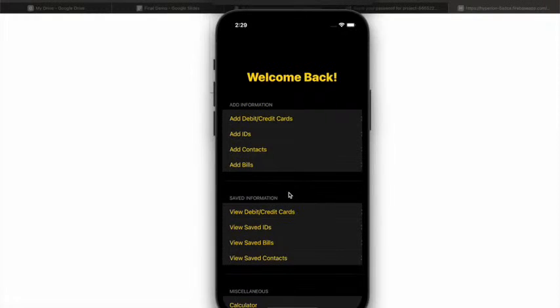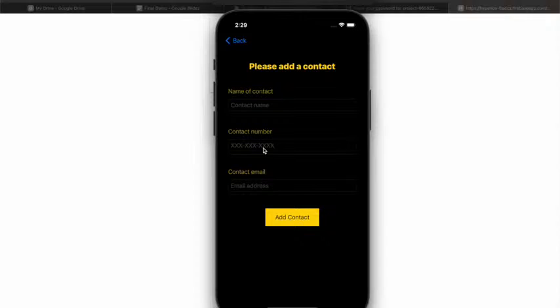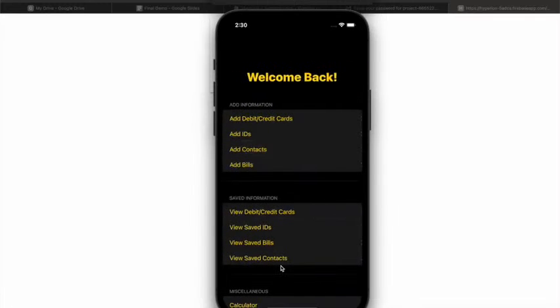So now we're going to go with adding contacts. So we're gonna add in a person as her contact right now. Let's say we're gonna use Greg. And his phone number, he's gonna have an island area code. And then that's his phone number, and his email address is gonna be, so we can just use that. And once we save that contact, we can see Greg over here in the saved contacts.